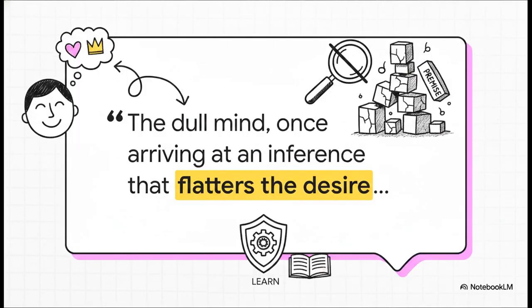This whole quirk of human nature is perfectly captured by the author George Eliot. Quote, "The dull mind, once arriving at an inference that flatters the desire, is rarely able to retain the impression that the notion from which the inference started was purely problematic." In plain English, when an idea flatters us, when it tells us exactly what we want to hear, our brains just completely gloss over the massive logical holes that got us there. We totally ignore the weak setup because we just love the punchline so much.